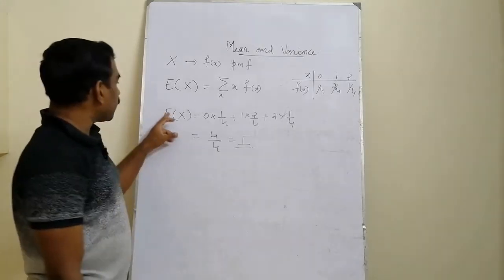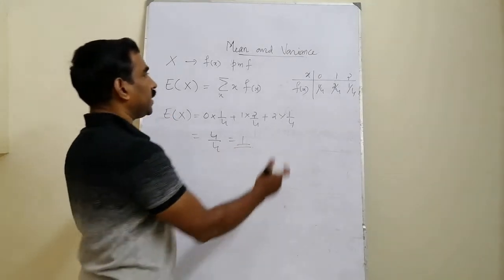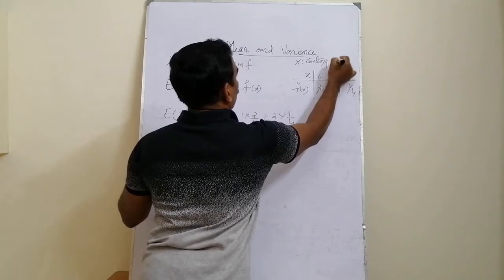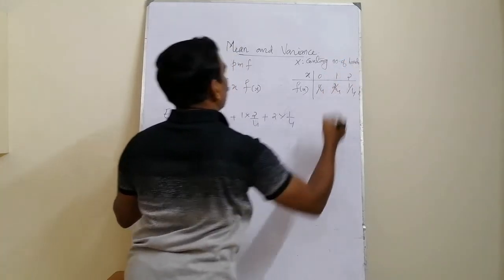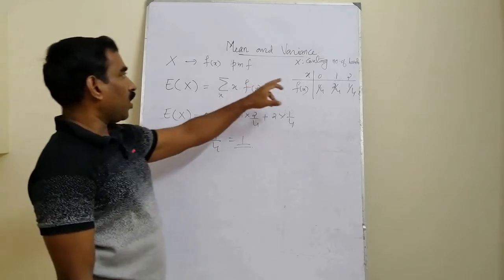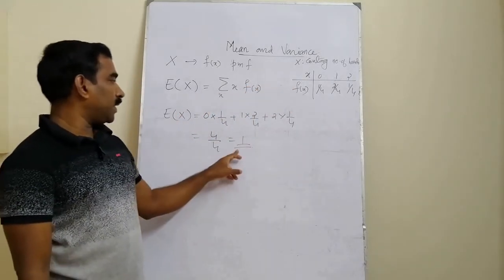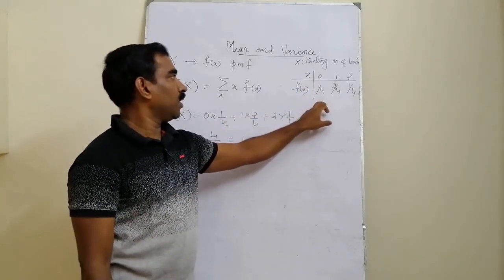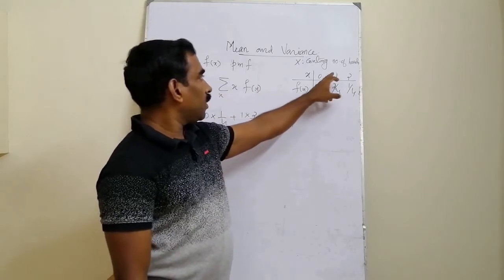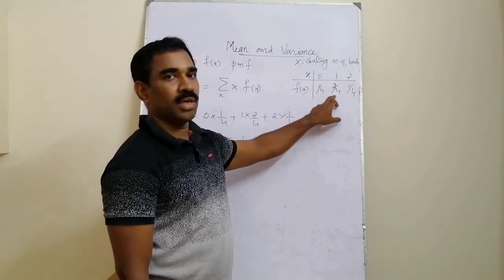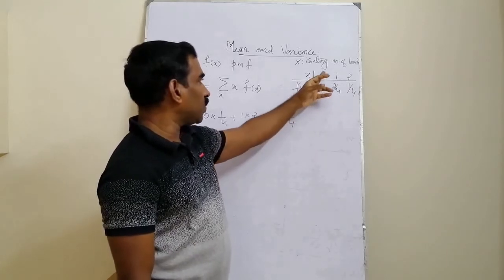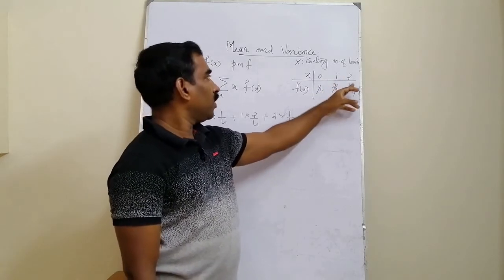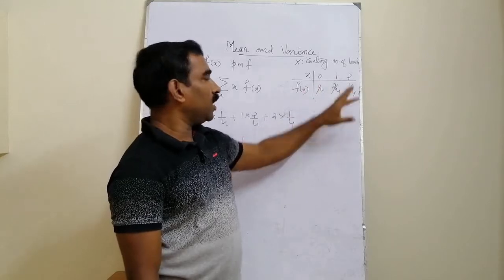That means, what is the meaning that expected value of x is equal to 1? Here what is x? X is counting number of heads. So in the random experiment with a random variable counting number of heads, on the average we can expect 1 head. That is the meaning of expected value of x is equal to 1 for this situation. Okay. Here also it is clearly understood that the random variable taking the value 1 has the highest probability. It has more weight as compared to the values 0 and 2. See, 0 and 2 have the weights or the probabilities as 1 by 4, but 1 has more weight as compared to the other two.